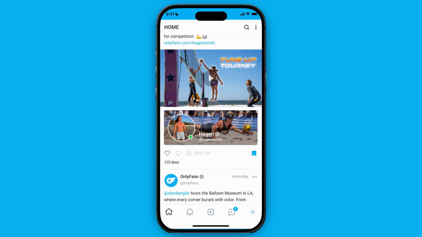So the answer to the question if you can use OnlyFans without a card is yes, but you will have some restrictions. You can also add a card and then get a lot of free subscriptions. Then you won't pay anything, but you can still use more features of the app because you are then able to get subscriptions. Without having a card in your account, you won't be able to get subscriptions, not even free subscriptions. So that is what will cause the restrictions.